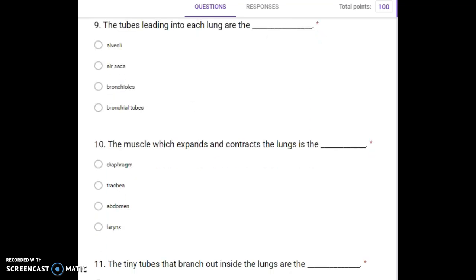Number 9. The tubes leading into each lung are the blank. Alveoli, air sacs, bronchioles, bronchial tubes. Number 10. The muscle which expands and contracts the lungs is the blank. Diaphragm, trachea, abdomen, larynx.